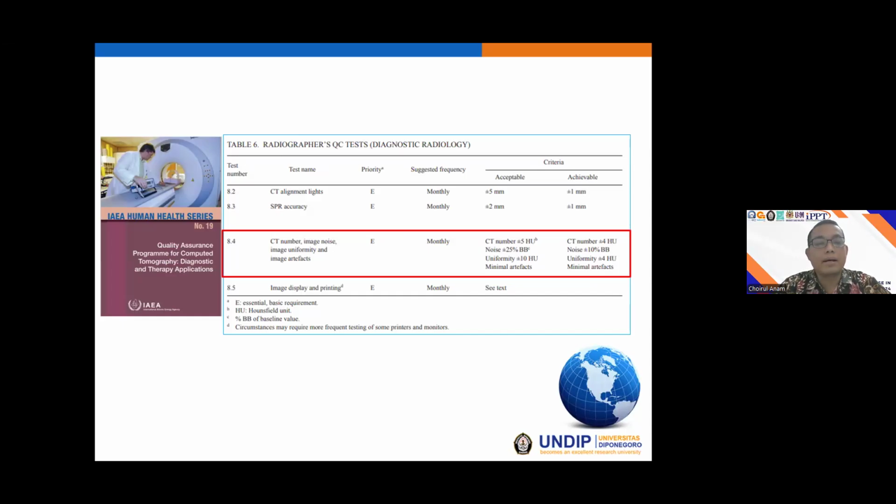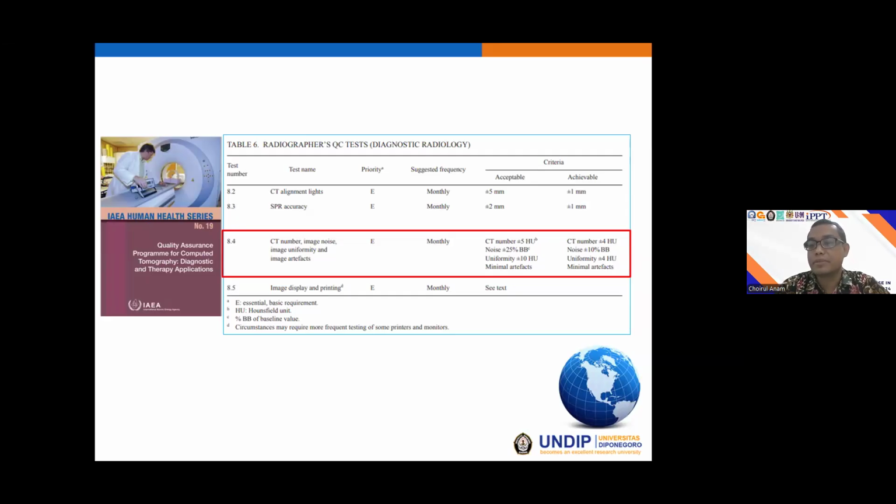The IAEA states that the CT number of the water should be measured monthly, and the standard is within minus 5 to plus 5 Hounsfield unit for the acceptable criteria, and for the achievable criteria within minus 4 to plus 4 Hounsfield unit.